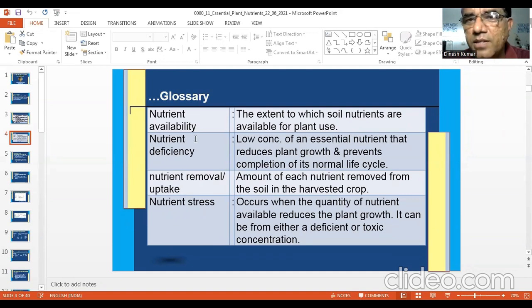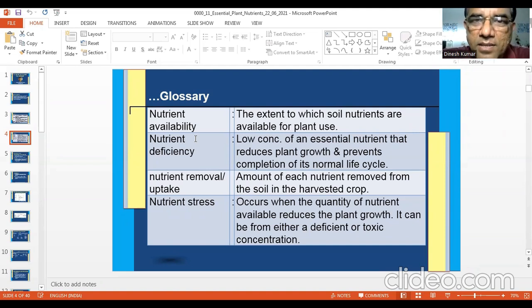Nutrient deficiency is when there is a shortage of nutrient in the soil or in the plant. And nutrient stress occurs when the quantity of nutrient available reduces plant growth. It can be from either deficiency or toxicity.